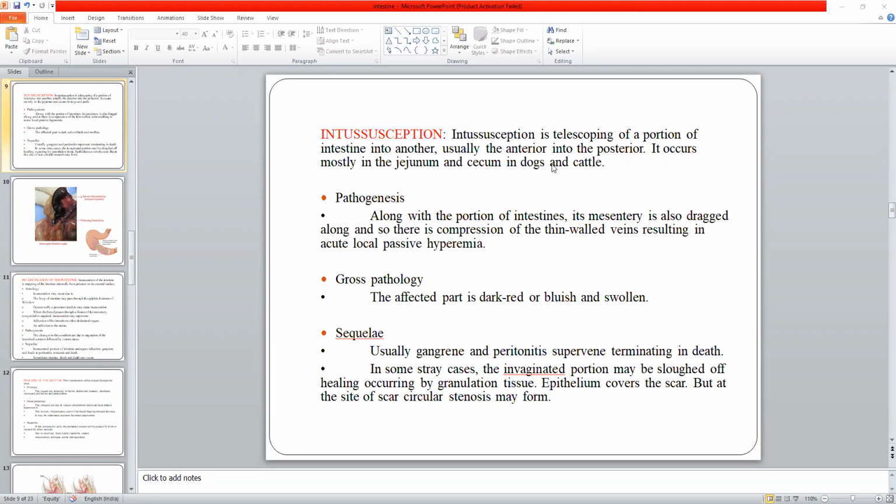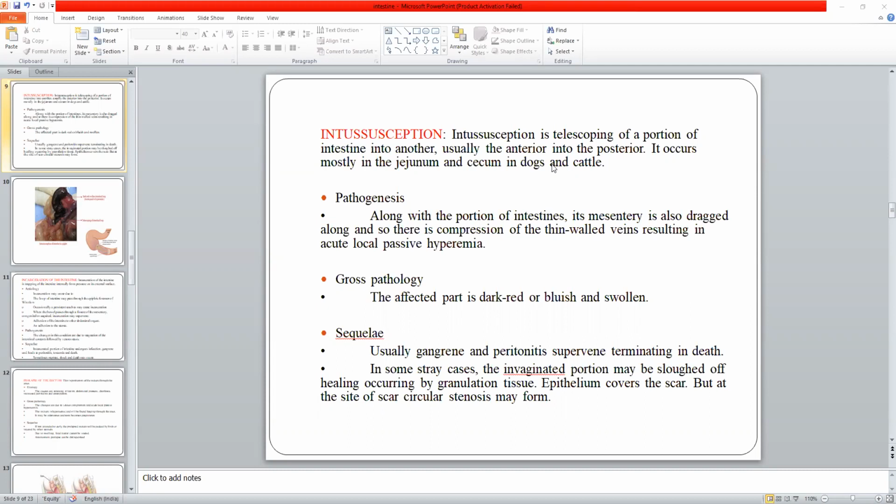Is it clear? What I am saying is, the small diameter of the anterior part of the small intestine has the chance to get introduced inside the larger diameter lumen of the posterior part of the small intestine or the large intestine.